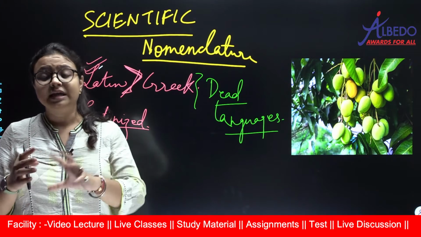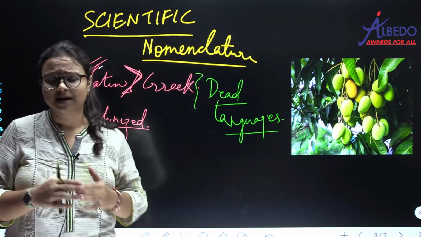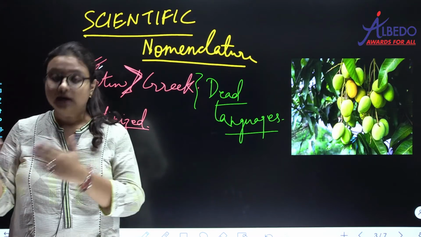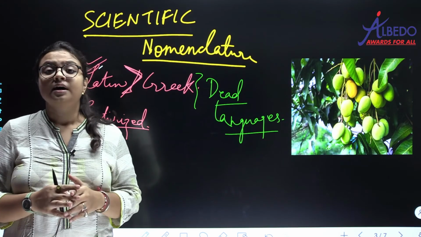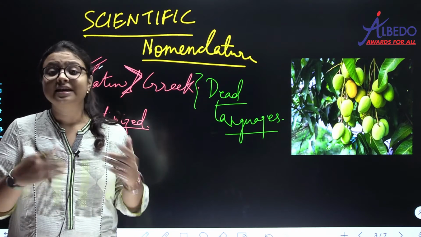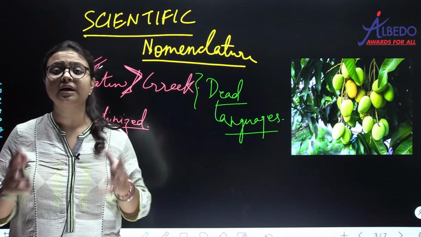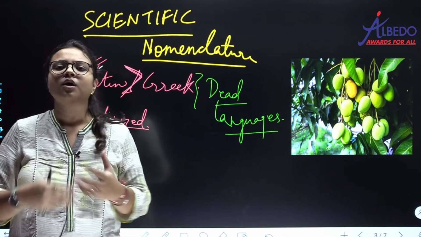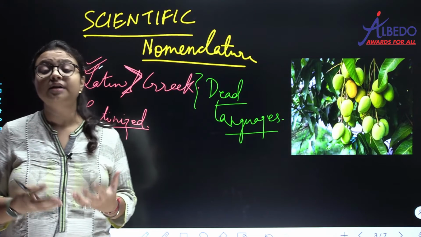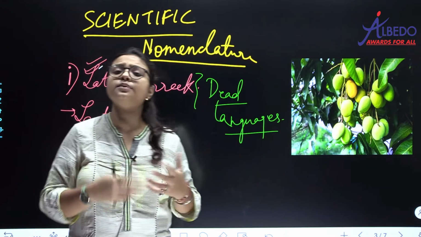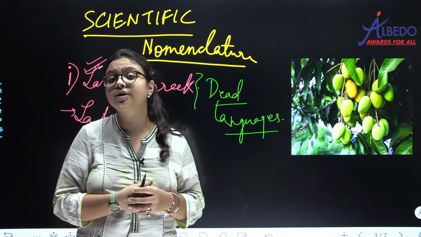So that is why a name of an organism which was given 10 years back should remain the same after 10 years. But is the case the same with Hindi or English? No. Different types of words are coming and going, as these languages are evolving, because they are continuously being used for communication in today's world.